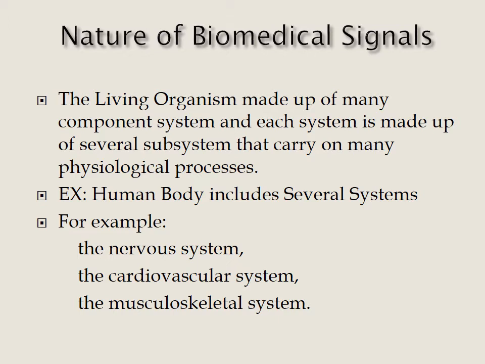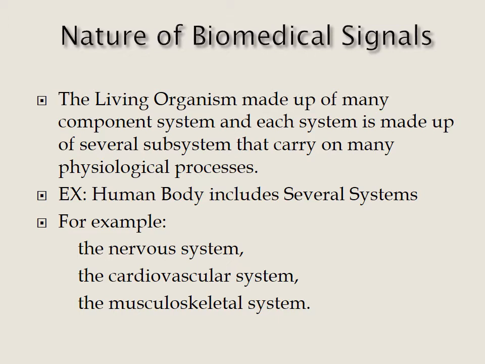Okay, so the first one, the living organisms are made up of many component systems, and then each system is made up of several subsystems that carry on many physiological processes. The physiological process means the continuous process without any deviation. So that is called the physiological process. Most of the physiological processes are accompanied by manifestations of themselves as signals. We extract information from those signals.